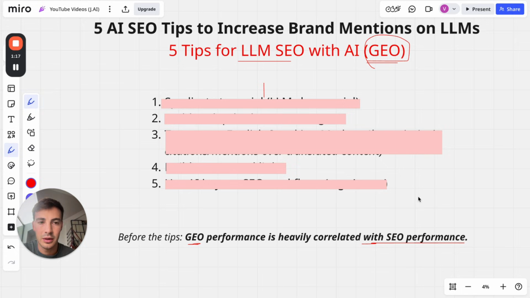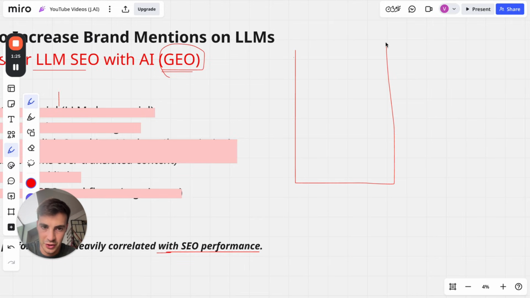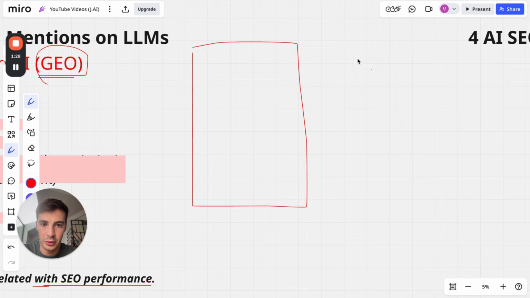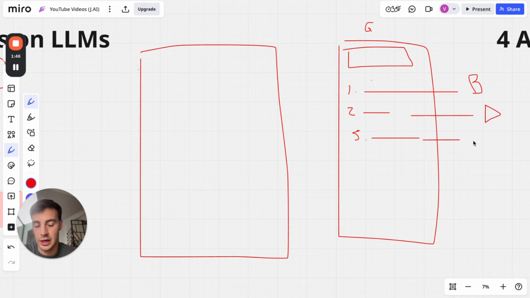And I hate these terms because they're all the same thing. It's all SEO, you're optimizing for search engines, right? ChatGPT is sort of a search engine. So if we compare, for example, Google, where you input something, and it gives you result 1, a blog post, result 2, a YouTube video, result 3, a Reddit forum, based off of your search, you click the link, you read the blog post, you watch the YouTube video, you skim through the Reddit comments, and based off of this, in your mind, you make up your answer of whatever you want to buy or whatever you want to do with it, the search intent.